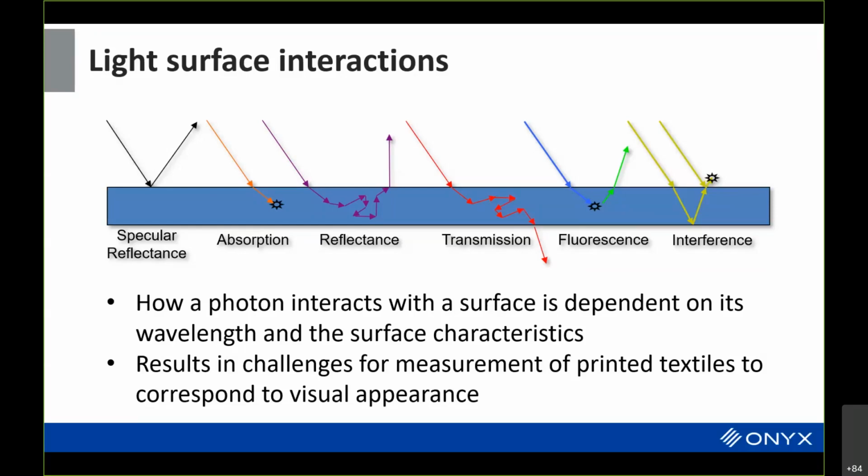And so the molecule essentially releases that energy as a photon of light, but at a different wavelength. So the light will come in as potentially blue light and come out as green light, or come in as ultraviolet light, which we don't see, and come out as some other wavelength that we can see.